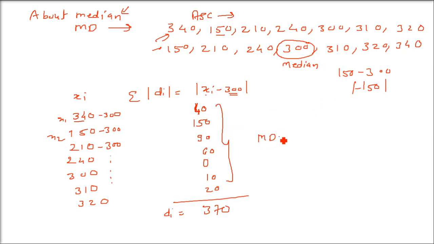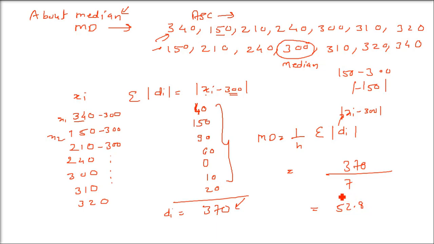Now how about mean deviation? The formula was 1 by n sigma modulus of di, but don't worry about modulus of di because we have already done the modulus. Basically, it's xi minus 300. So you have 1 by n. What is n? 7. And this is sigma di, that is 370. So 370 by 7 is 52.8, and this is the median deviation.